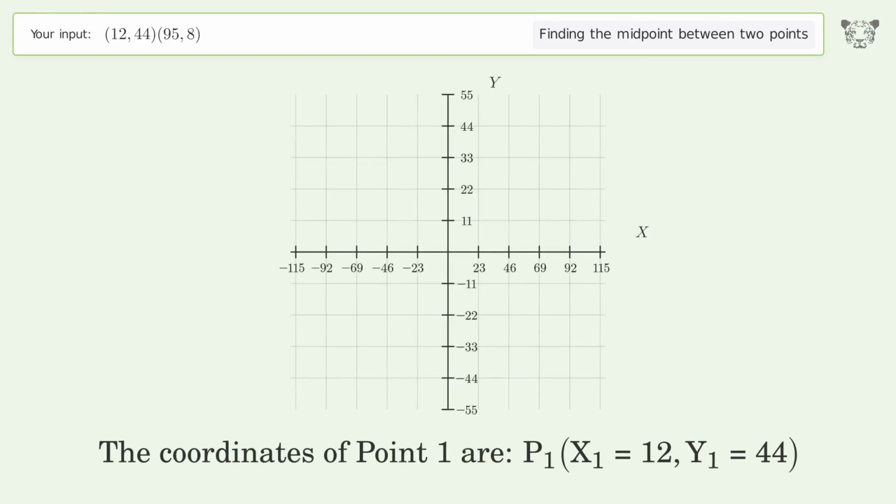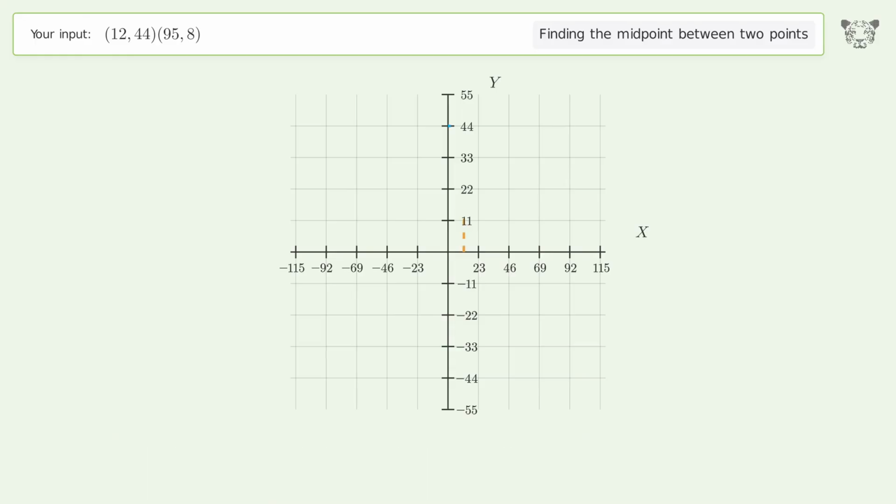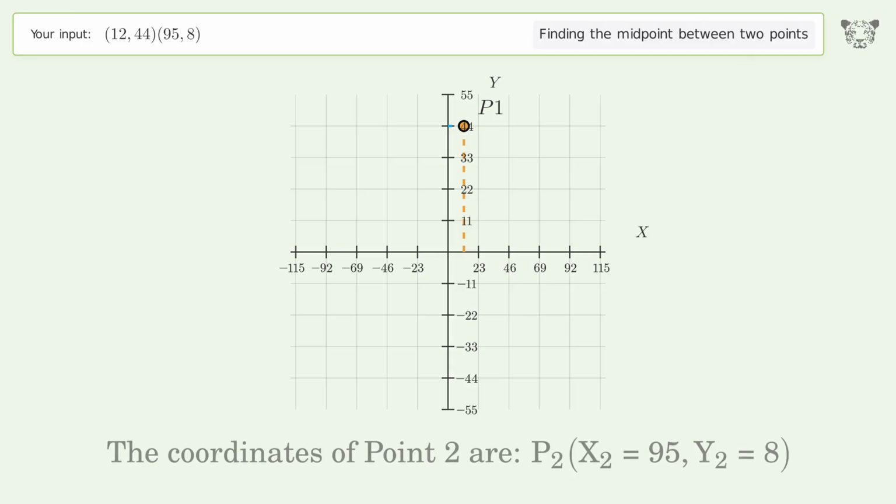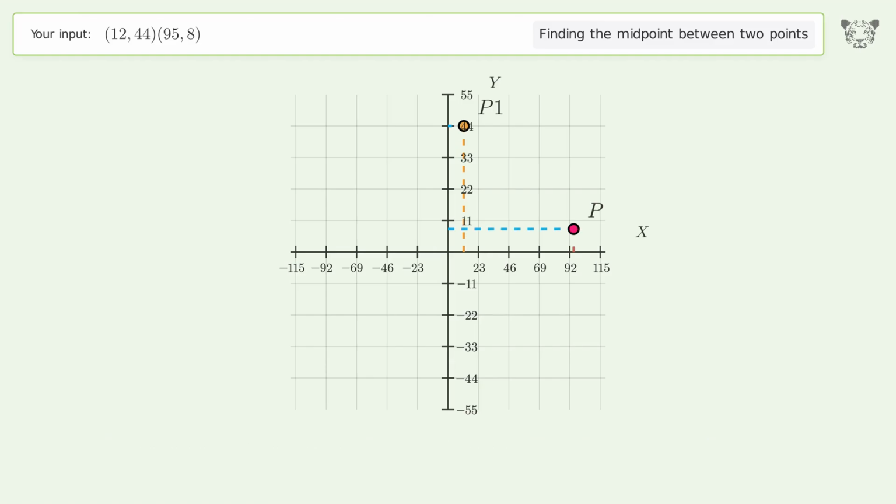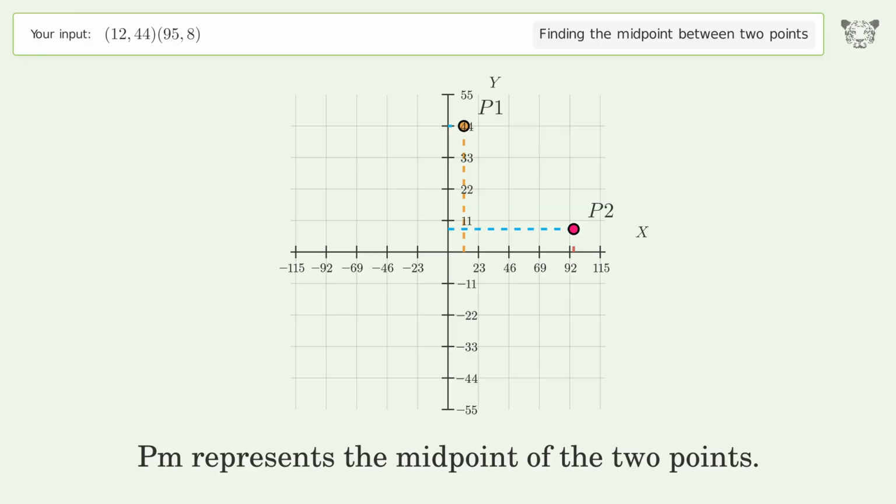The coordinates of point 1 are x1 equals 12, y1 equals 44. The coordinates of point 2 are x2 equals 95, y2 equals 8. PM represents the midpoint of the 2 points.